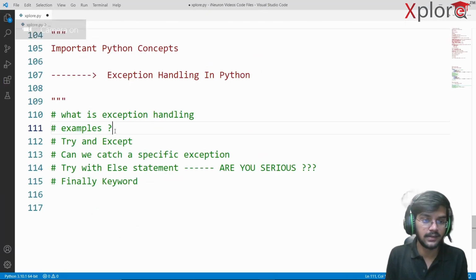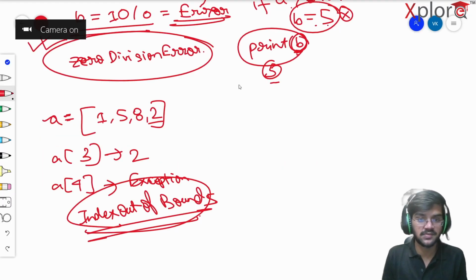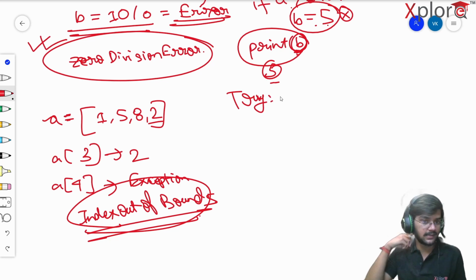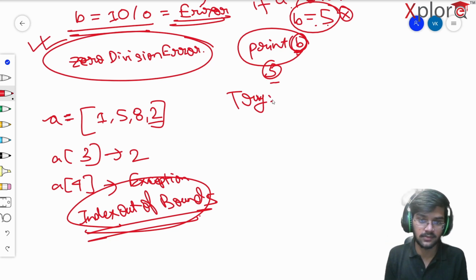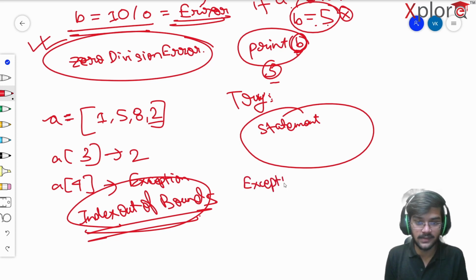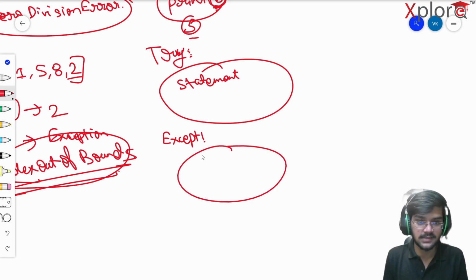Okay, great, examples have been done. Try and except. Now what is try and except? I'm going to explain it in the easiest way possible. In the try block, you write the statement this way: try, and then you put a colon here, a single colon, and then you write some statement, a piece of code. Then you will be pairing that try with except, and again you will be writing some statement.